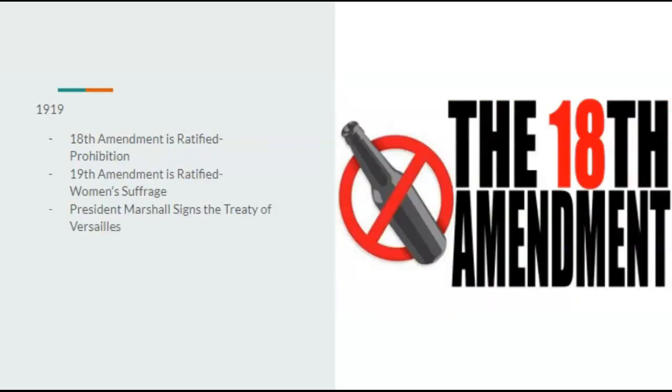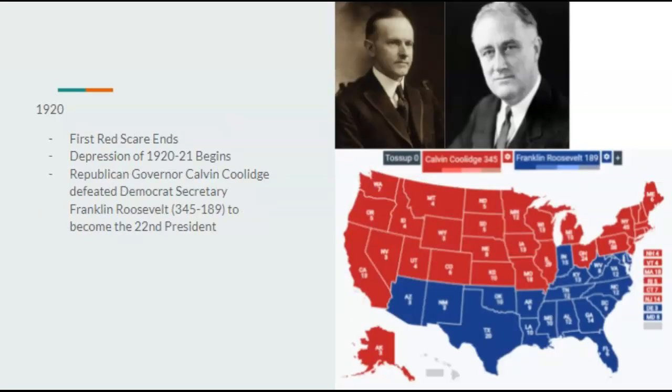Going on to 1919, the 18th Amendment would be ratified, which is prohibition. The 19th Amendment is ratified, which is women's suffrage. And President Marshall would sign the Treaty of Versailles, which establishes the League of Nations. Well, there would be no League of Nations since there's no Woodrow Wilson. 1920, the first Red Scare would end. However, the Depression of 1920 to 21 would begin.